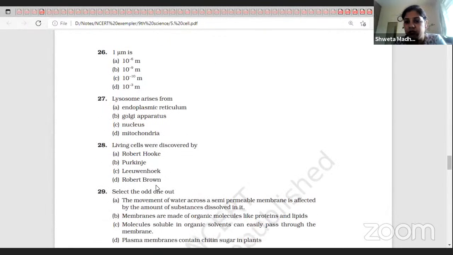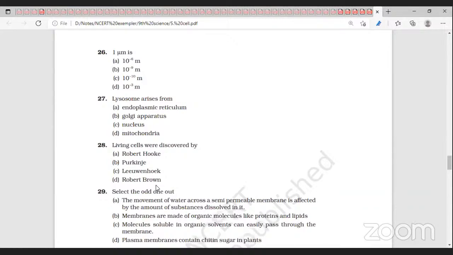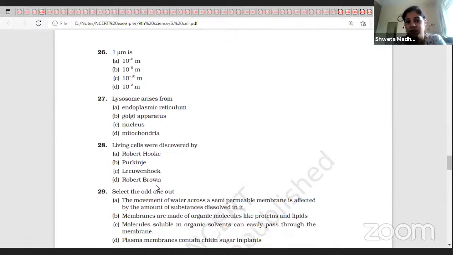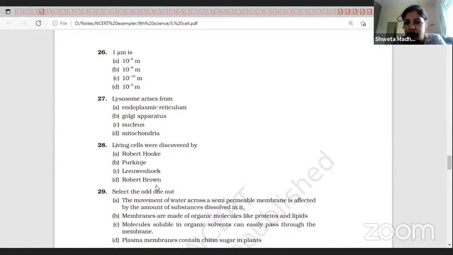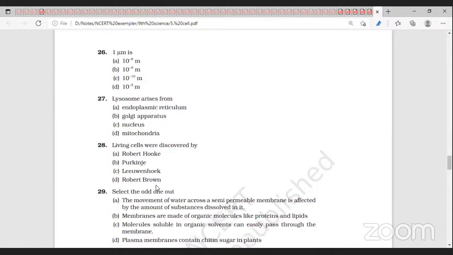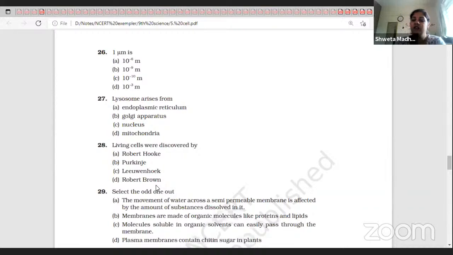One micrometer is 10 to the power minus 6 meters. Lysosome arises from Golgi apparatus, Golgi bodies. Living cells were discovered by Leeuwenhoek. Robert Hooke has discovered the dead cell. He has seen the dead cell, but Leeuwenhoek was the first scientist who has seen living cells.